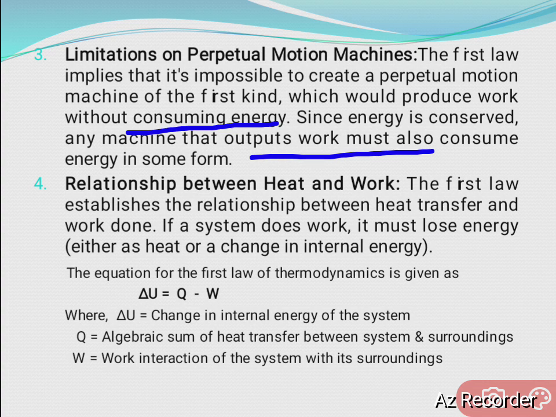But a perpetual motion machine would produce work without consuming energy, so this is the limitation for the perpetual motion machine.